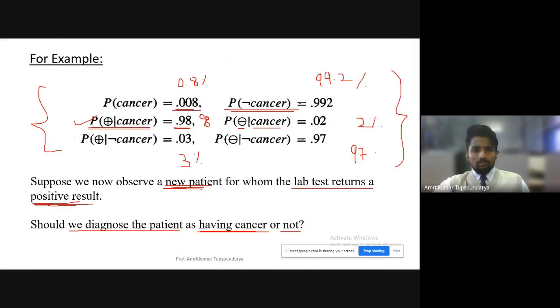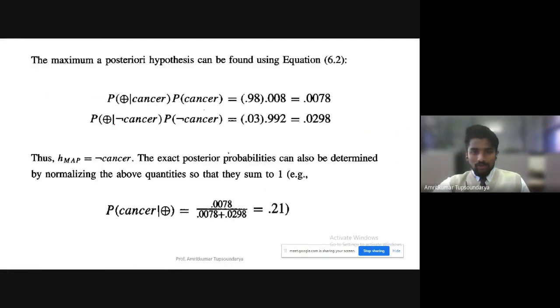The patient is having cancer and we have tested that patient as positive. That factor is roughly 98 percent, multiplied by the total population of patients having cancer, which is 0.8 percent, that is 0.008. So this will give us the percentage of people having cancer and correctly classified.